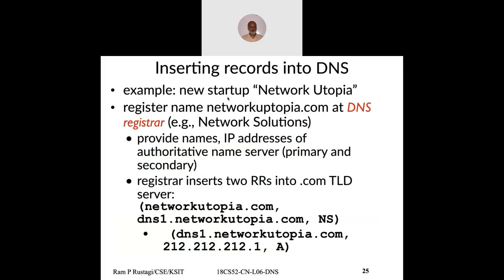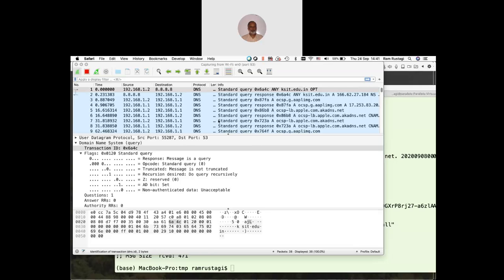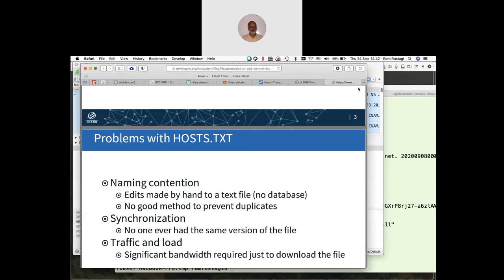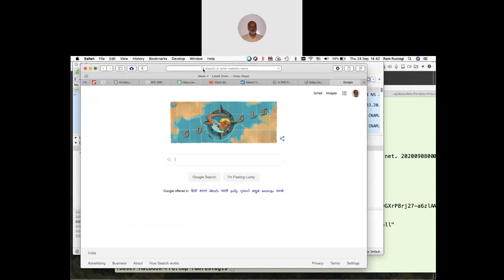Now, this is only for the DNS protocol, but how do you insert a record into a DNS server? Let's say I want to register a company. You go to a registrar like GoDaddy.in or VeriSign.in or whatever and pay the money, and get the domain registered. In fact, there is a service, you can go to the site called whois.net, and if you provide any domain name, they'll try to give information about that website.